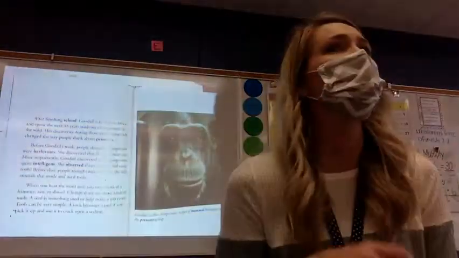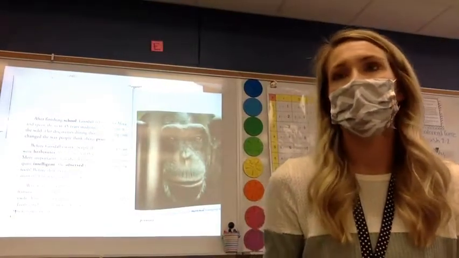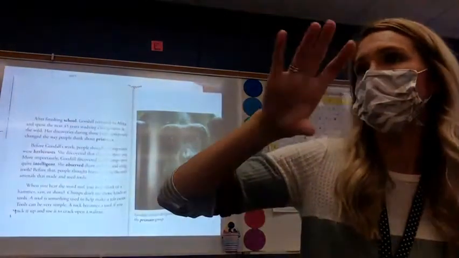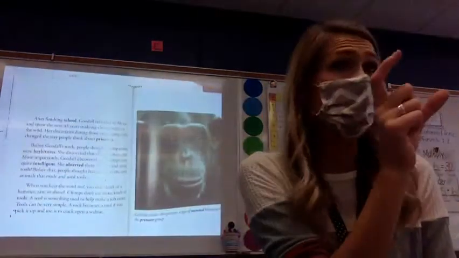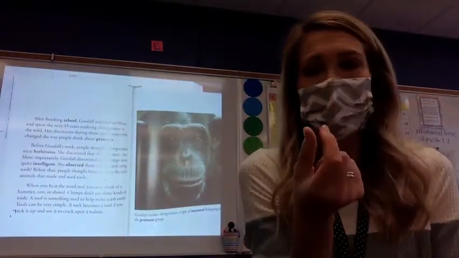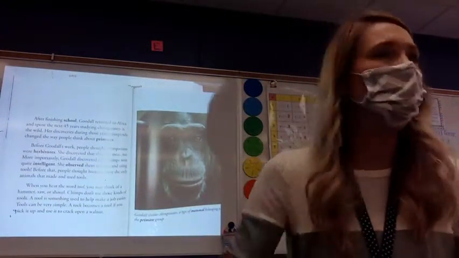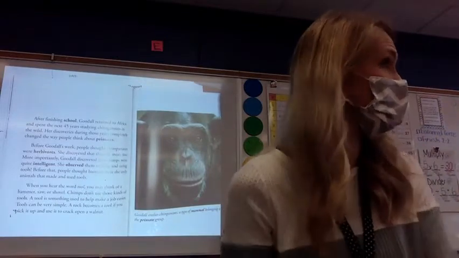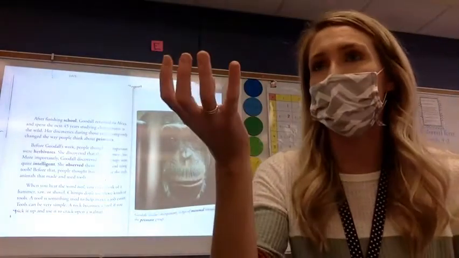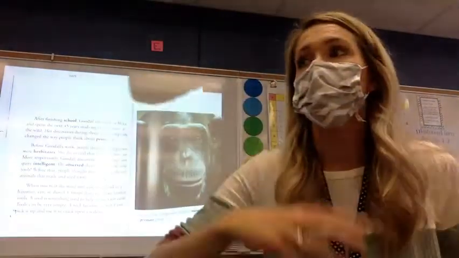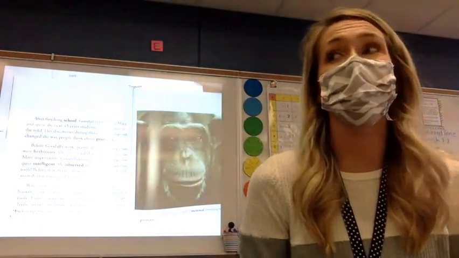So how many of you have ever seen a walnut? There's one that grows in the park. There's a walnut tree, and they're hard to crack open. I can't do it with my hands, most definitely not. We take them and we throw them at the ground. That works. But the chimps could use a rock, and they're hitting it. So that lets us know that it's being used as a tool.